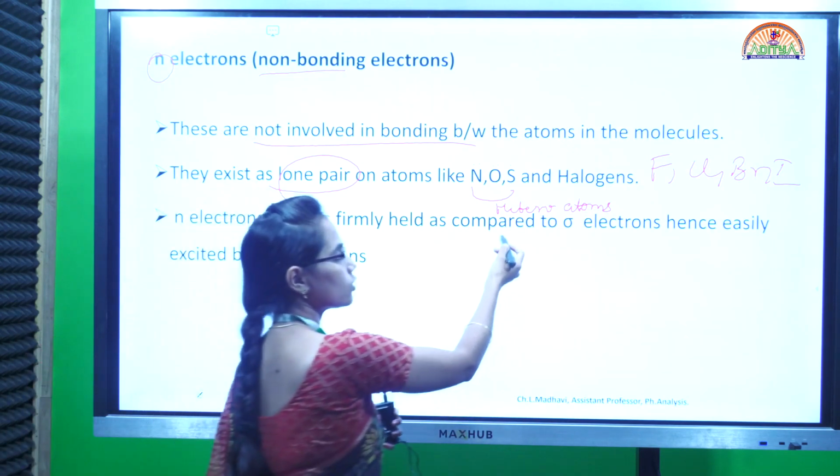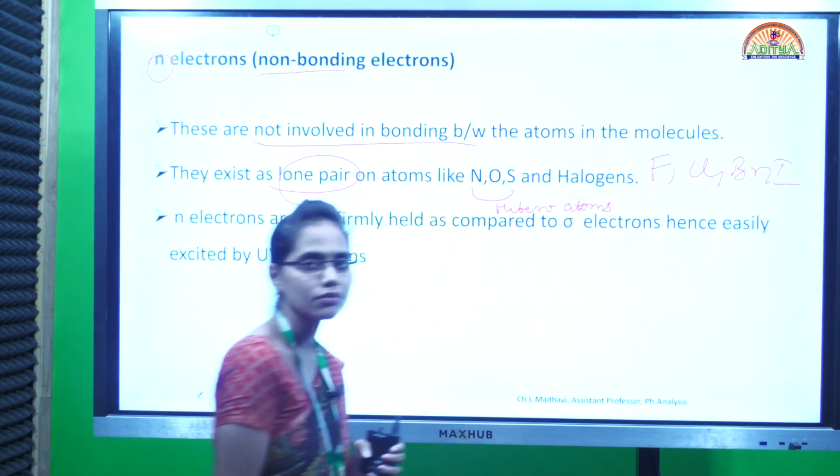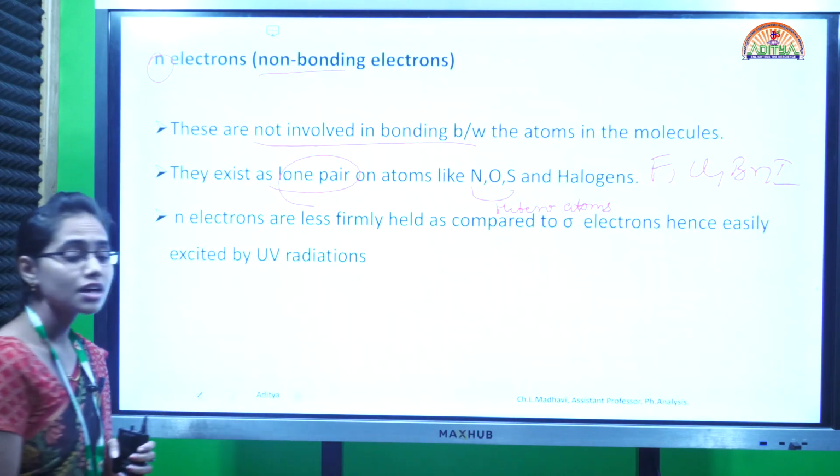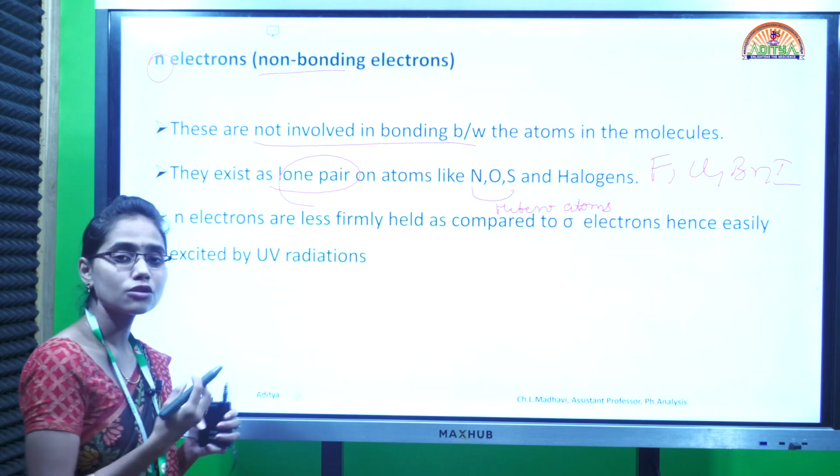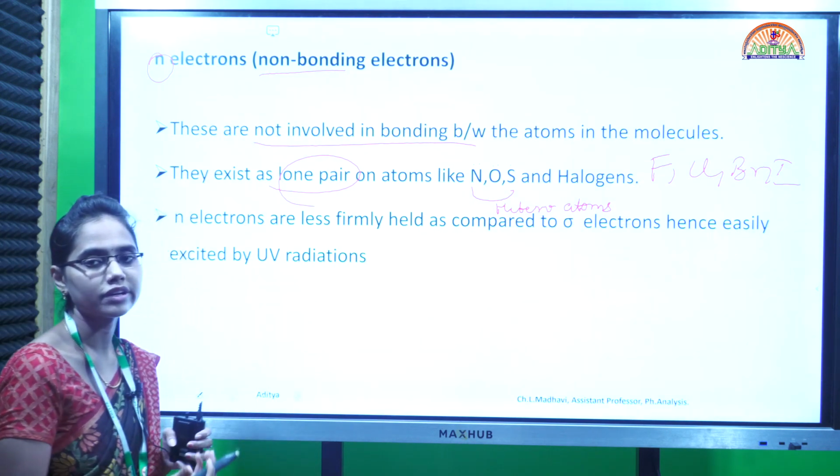So in either the heteroatoms or the halogens which have lone pairs of electrons, we find these non-bonding electrons. These are just seen as lone pairs of electrons and they are not involved in any bond formation.